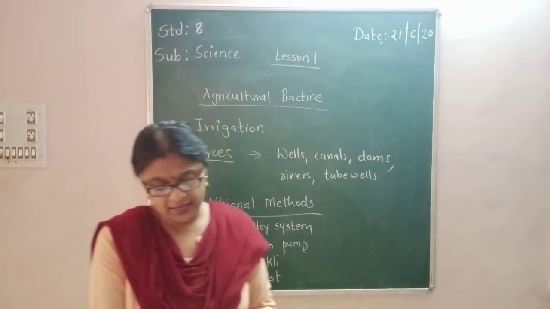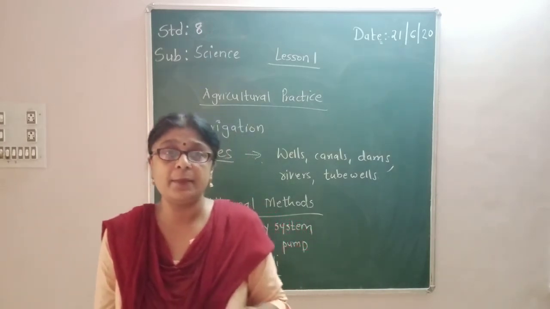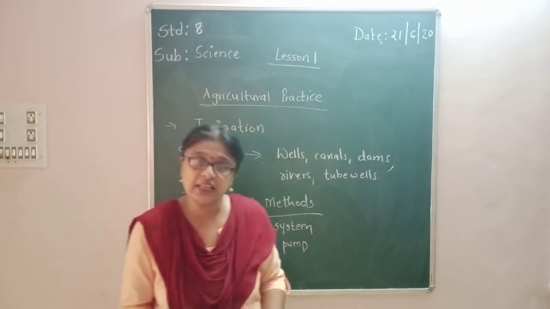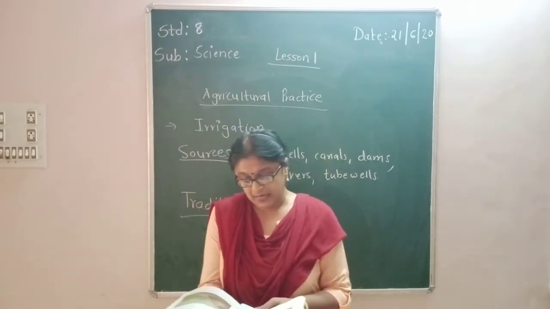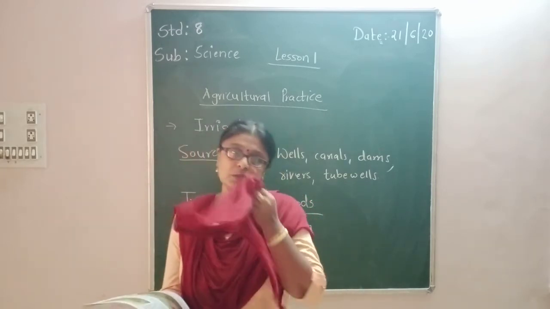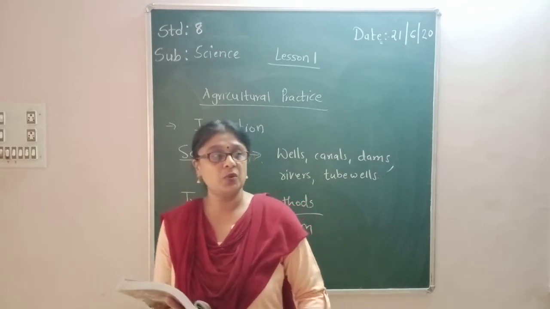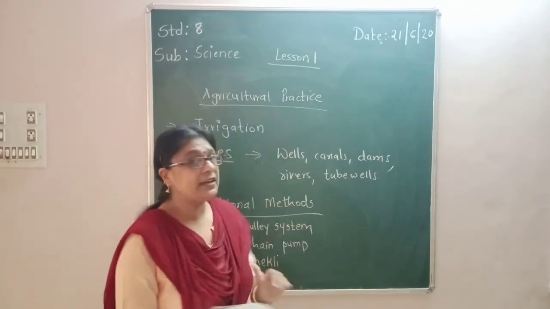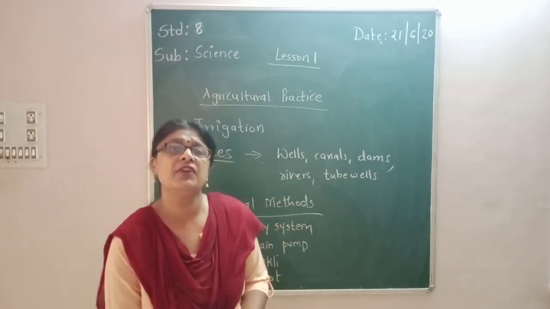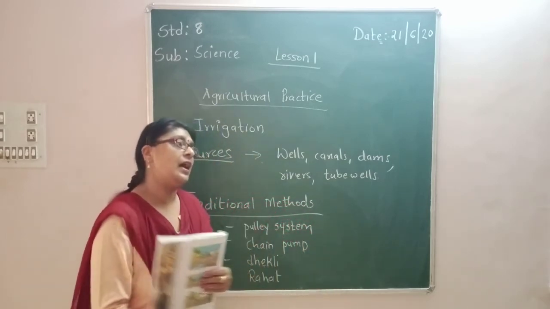Pumps are commonly used for lifting the water. They place different pumps, and these pumps work with the help of diesel, petrol, biogas, electricity and solar energy. Okay, fine. So these are the traditional methods of irrigation which the farmer used. But how are these traditional methods?